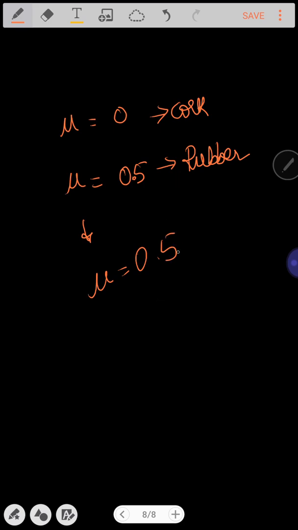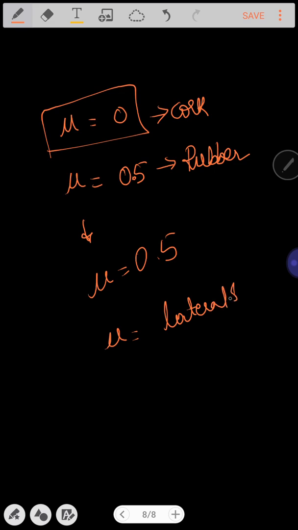So what does it mean? Actually, Poisson's ratio, as you know, is nothing but the ratio of lateral strain by longitudinal strain.